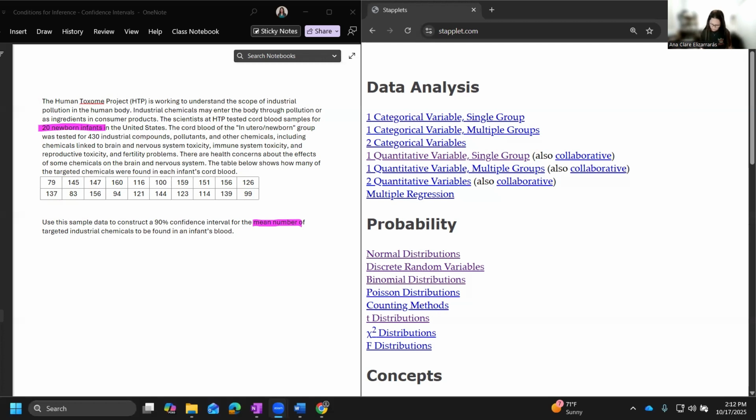Is it random? Nowhere in here do I see some highlighted word that says random. So I don't know that it's random. In a perfect world for our class, we could say we are assuming the sample is random, but I don't know that.